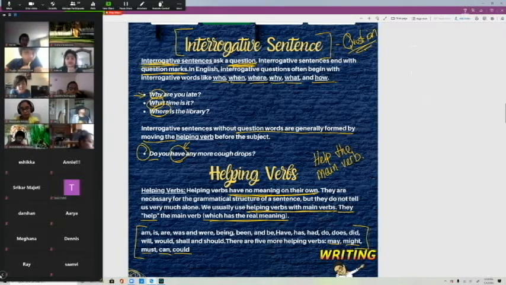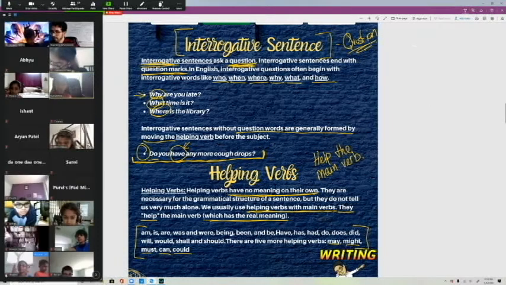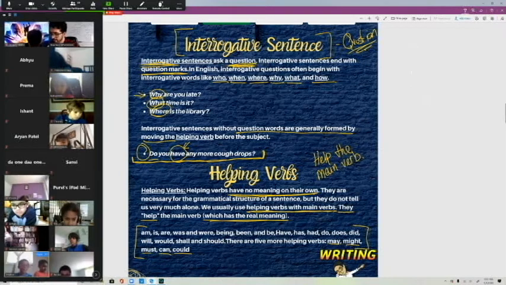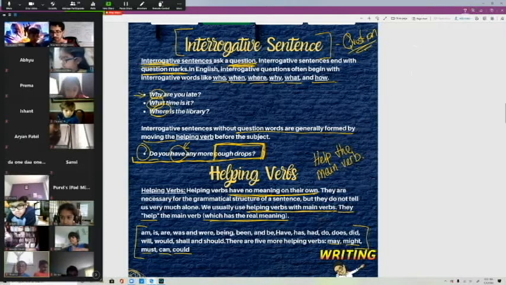Who can tell me what the subject in this sentence is? Stay with me, guys. You guys are all doing really good, okay? Keep paying attention. I know I'm going over a lot, but keep listening. Who can tell me what the subject in this sentence is? Hands. Prithvi. Cough drops. Cough drops is the subject in the sentence, right? It's what the sentence is about. Okay.